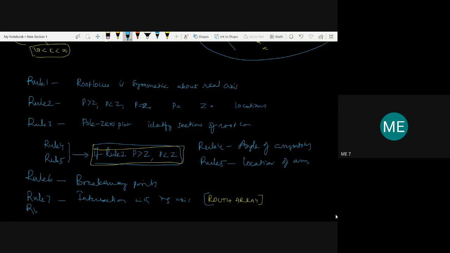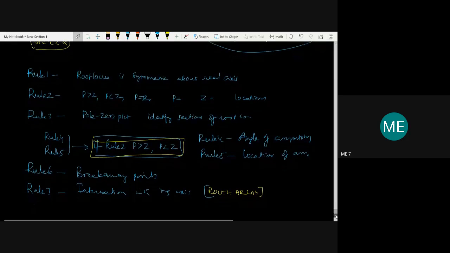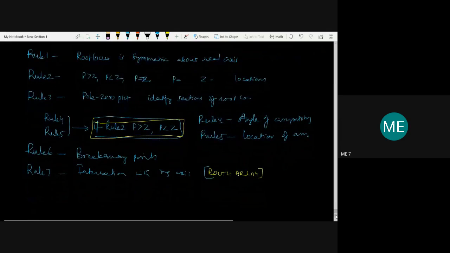Rule 8 and rule 9, these two also depend on rule 2 once again.